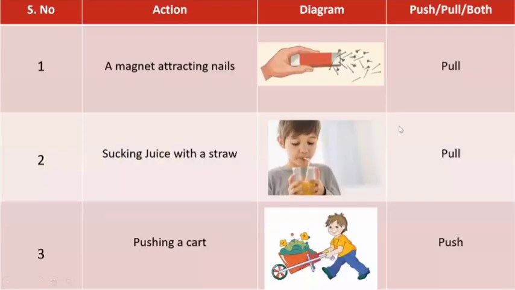Before going to the lesson, I will show some action pictures to you. You have to see the pictures and observe what is in that picture, what is happening and what is the concept of science in that picture. Clear? You have to observe the pictures carefully. Now see the pictures. In the first picture, a magnet attracts iron nails. Here the magnet pulls the iron nails.